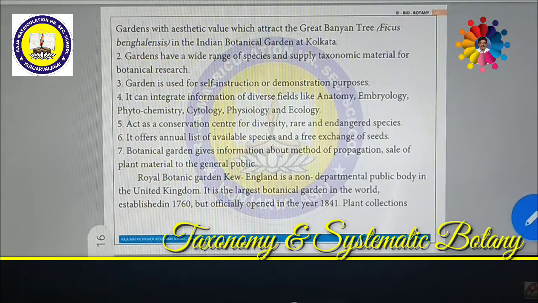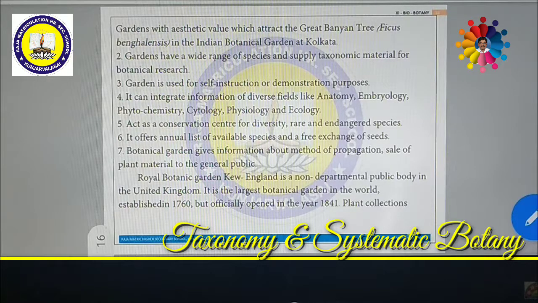The botanical garden acts as a conservation center for diversity. Diversity means varieties of plants, herbs, shrubs, trees, climbers, creepers and all these, even very rare and endangered species. What do you mean by rare and endangered? Some of the species are going to be extinct, going to be destroyed. Those rare plants have to be very carefully preserved and multiplied.